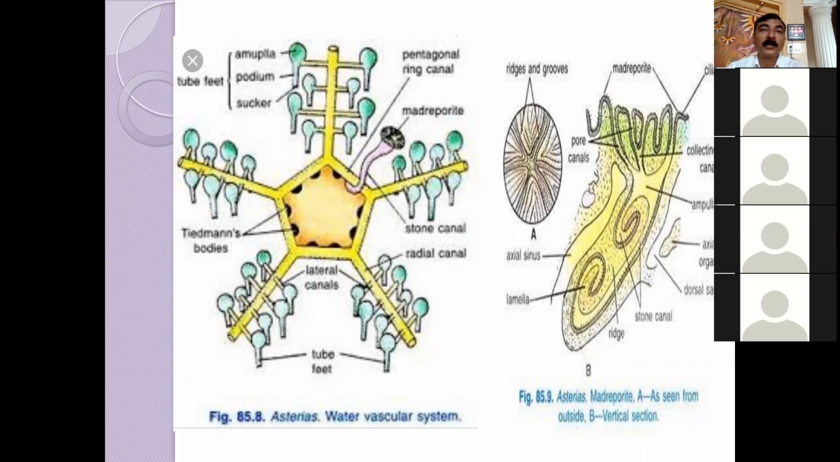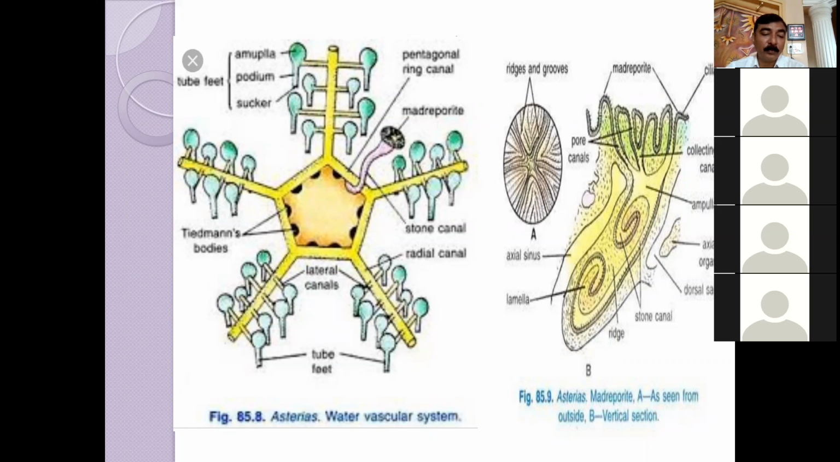Emptying of ampulla and filling of ampulla, this is a continuous process. If all ampulla get empty, water will come from the madreporite and all ampulla will be filled by the water. So like that, it gives turgidity and pressure to the ampulla, and whenever this asteria wants to move from one place to another, locomotion has to be done. At that time these ampulla empty, are filled again, empty again. Like that, there occurs the slow and steady locomotion of asterias.